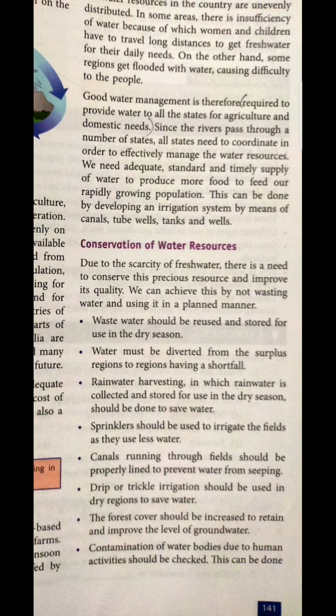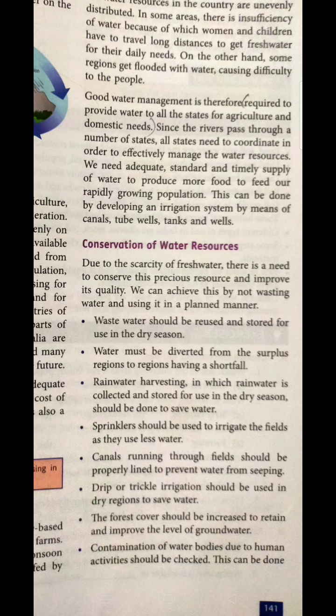The first point is that wastewater should be reused and stored for use in the dry season. When there is a dry season, the water that is being wasted must be used again. So we must have the facility of reuse of water in the area. Another one is that water must be diverted from the surplus region to the region having a shortfall of water.